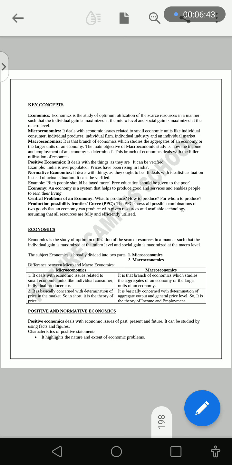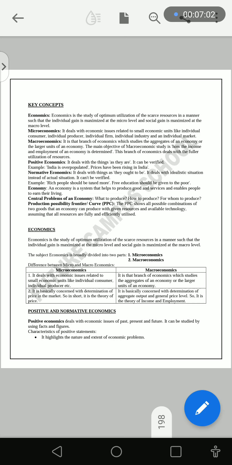What is economics? Economics, we know, is the study of the optimum utilization of the scarce resources in a manner such that the individual gain is maximized at the micro level and social gain is maximized at the macro level. The subject economics is broadly divided into two parts: one, microeconomics, and two, macroeconomics.